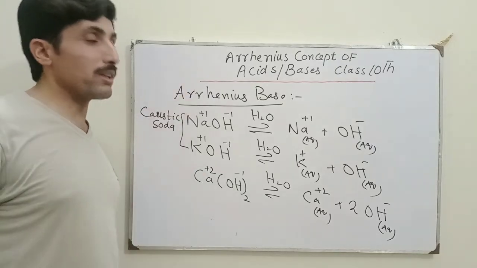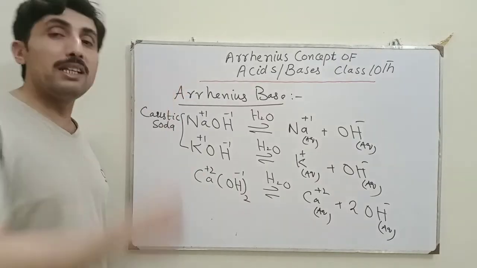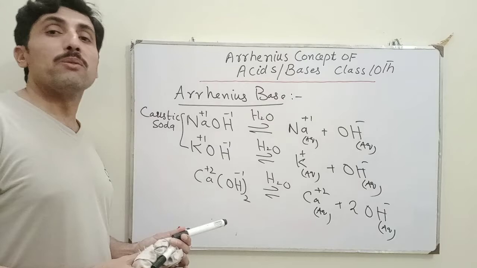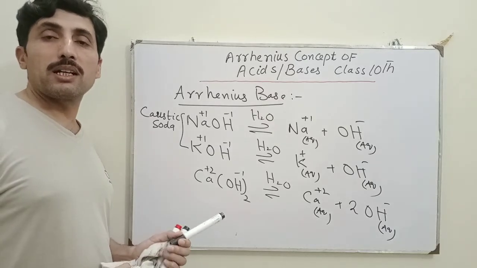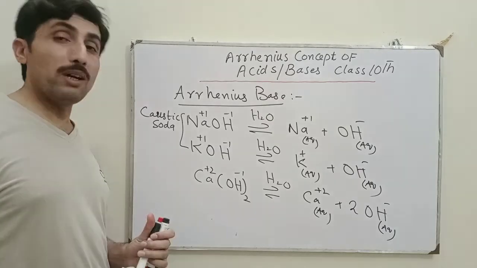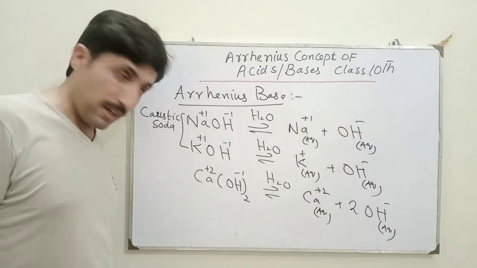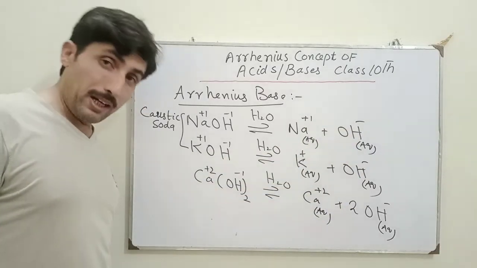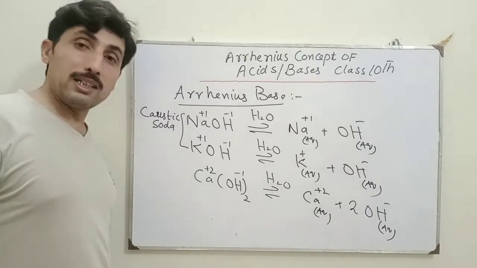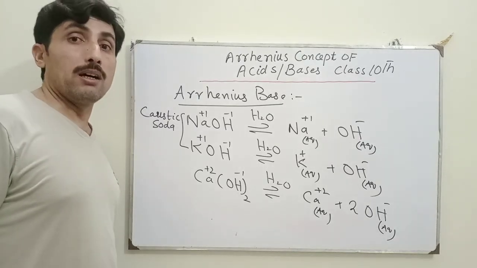So this was all about the basic Arrhenius base, that such compound which splits and dissolves in water and produces what? Hydroxyl negative ion. They will be called as Arrhenius bases. Now we will come to the limitation of this concept. What are the disadvantages of this concept?